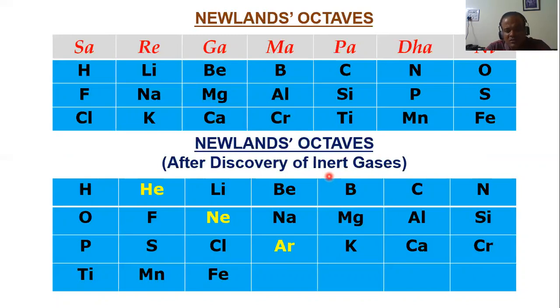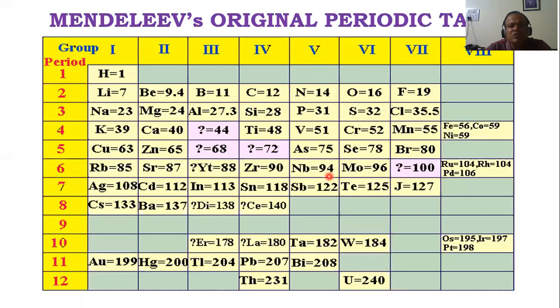The next scientist was a Russian scientist called Dmitry Mendeleev. This was the periodic table of Mendeleev. Now, can you see this table is given in your book on page number 18. As you can see, page number 18 is there. But I will take a little better table. So this is already there in your book on page 18.